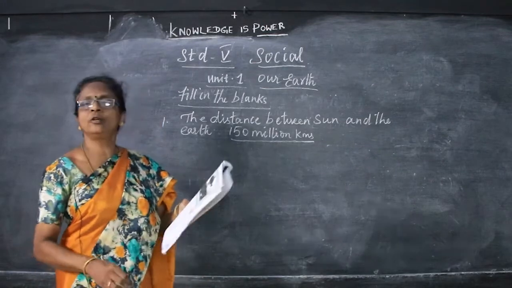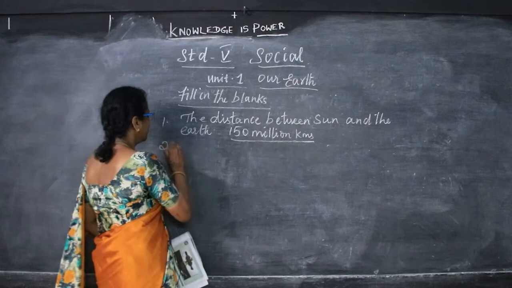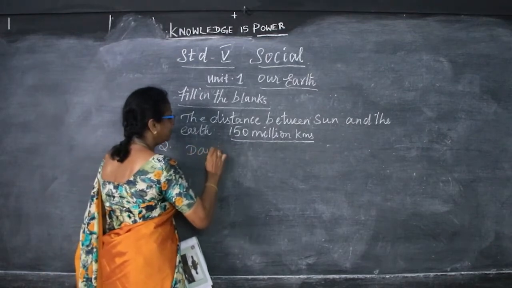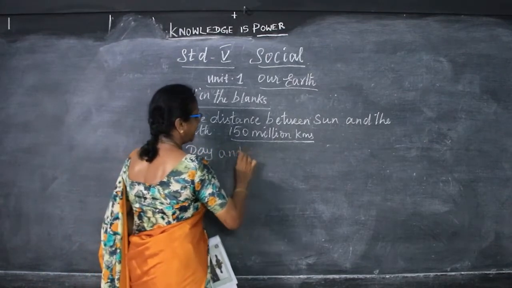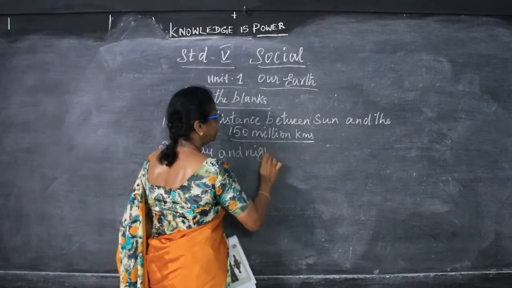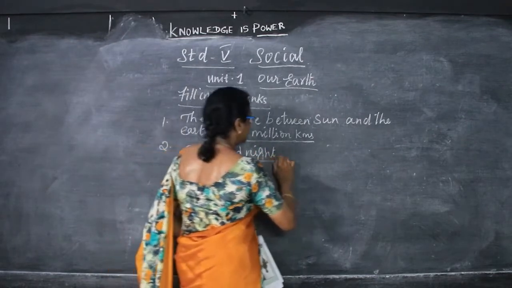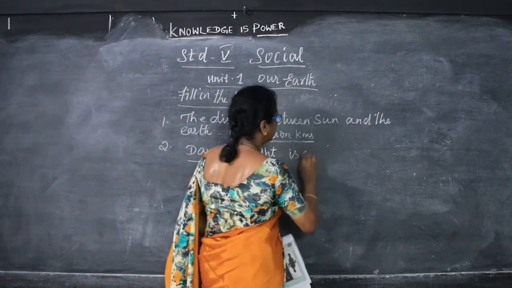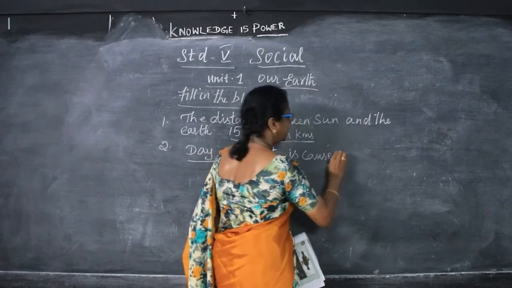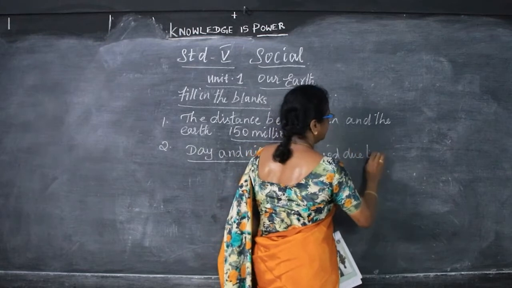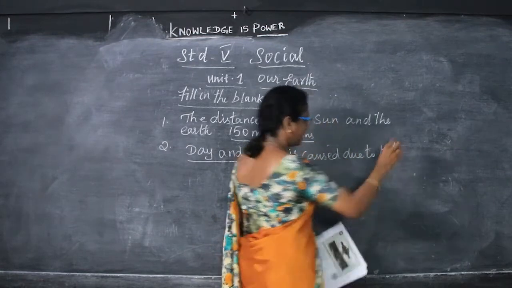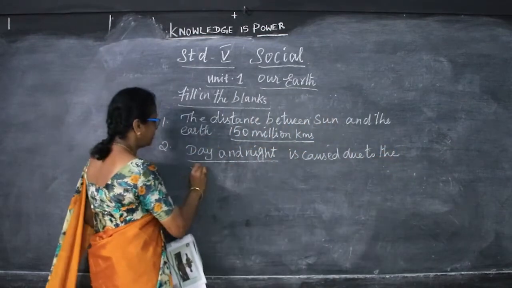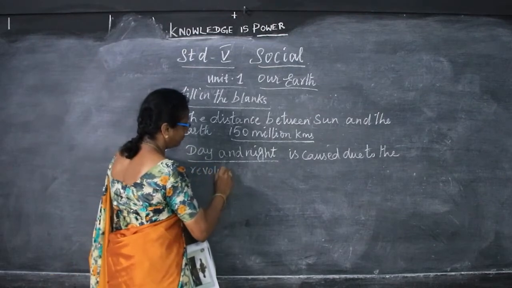Dash is caused due to the revolution of the Earth. So which is caused by the revolution of the Earth? Day and night are caused by the revolution of the Earth. So don't forget, day and night is caused due to the revolution of the Earth. So learn the fill in the blanks at home, children.